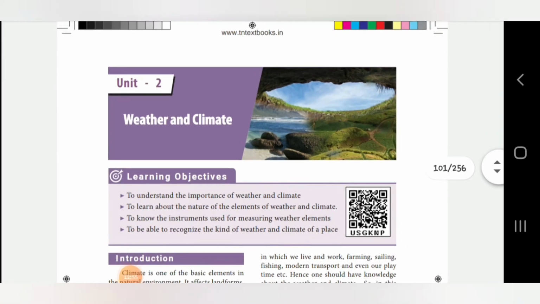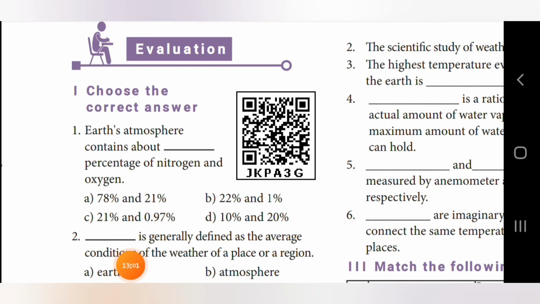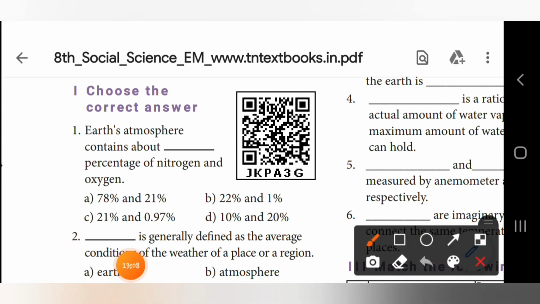Now we'll see 1 marks from lesson 2, weather and climate. Yes, page number 102. Evaluation, choose the correct answer. First one, Earth's atmosphere contains about dash percentage of nitrogen and oxygen. Answer is A. 78% and 21%. Okay. 78% of nitrogen and 21% of oxygen. So answer is A.